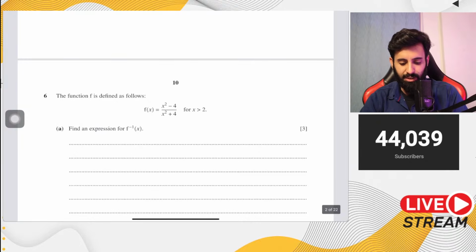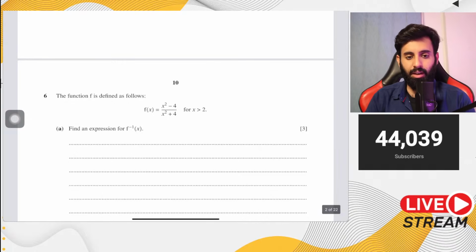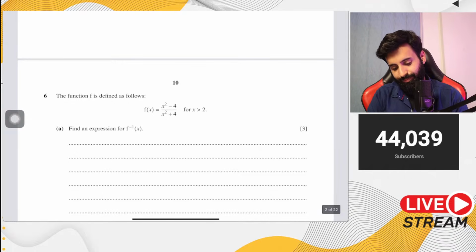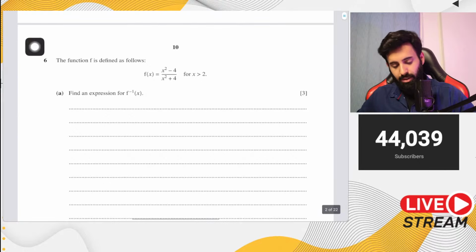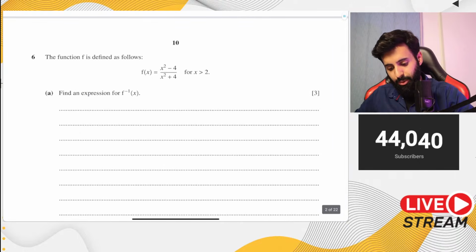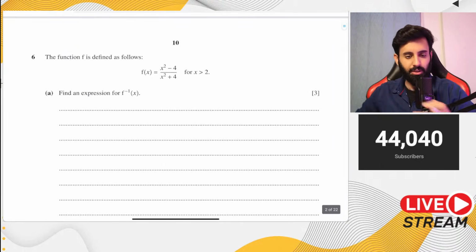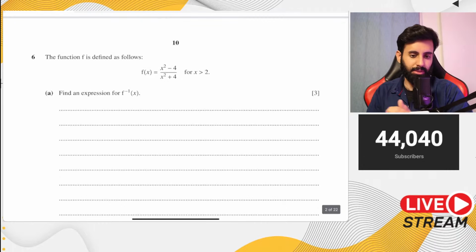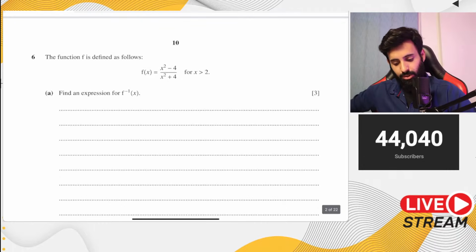You'll find questions like these, where the question will ask you to find the value of x such that the composite function exists. And the other variation is that the question can ask you to find out the range of a composite function. Now we're going to learn both of them, inshallah, through questions. So I'm not going to be teaching the concept separately. I will teach it through questions only.